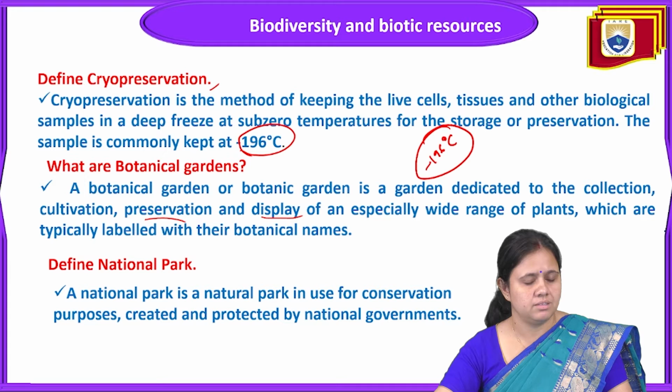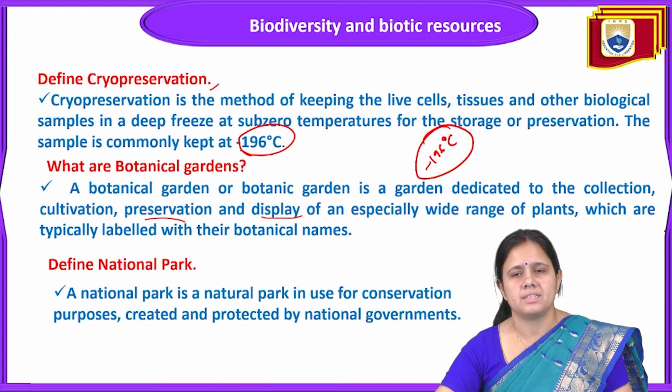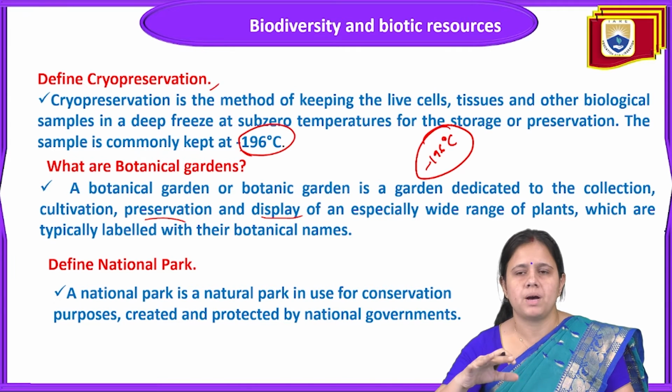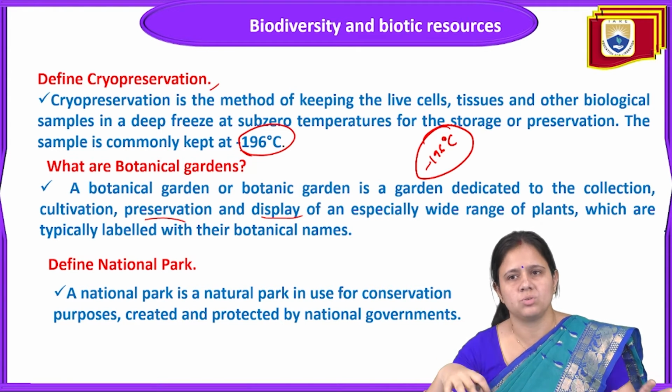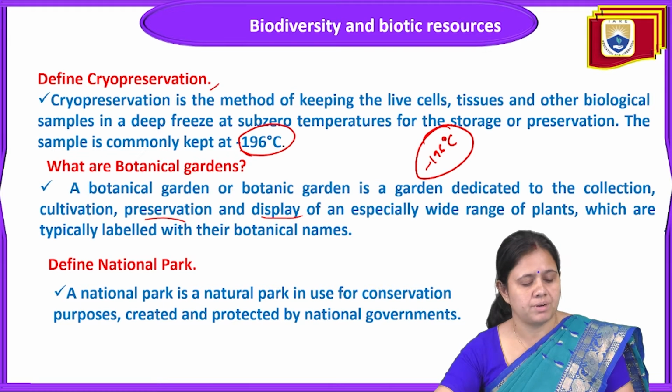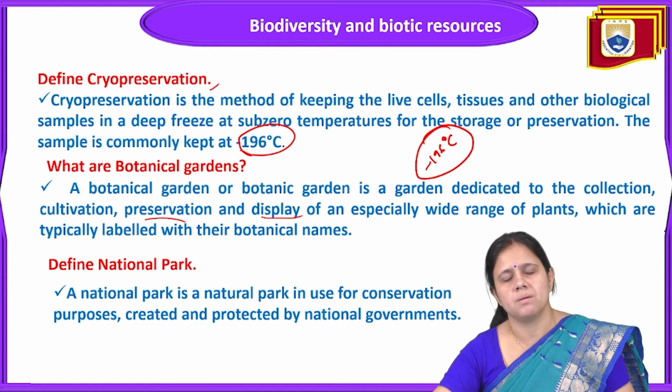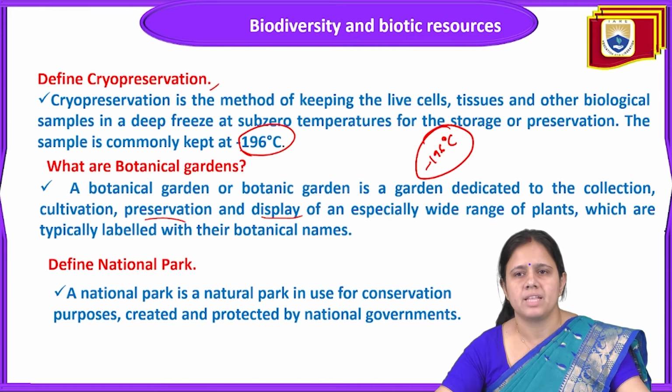Next is the term national park. A national park is a natural park in use for conservation purposes, created and protected by the national government. It means any natural area for conservation purposes, created and protected by the national government. The whole and sole authority of a national park is the national government.